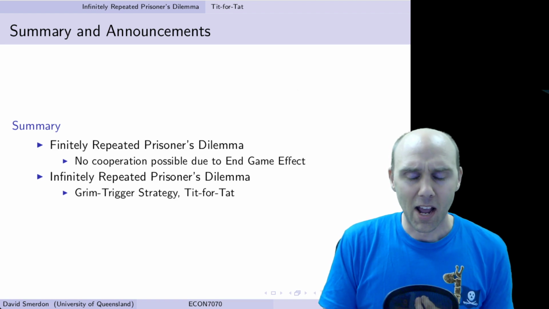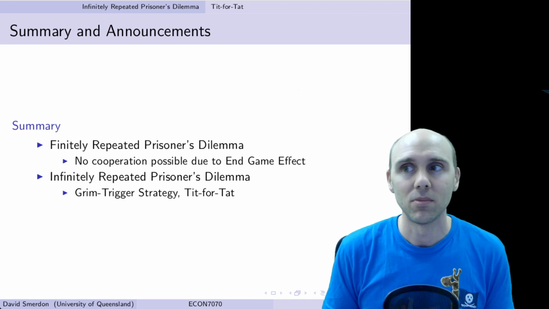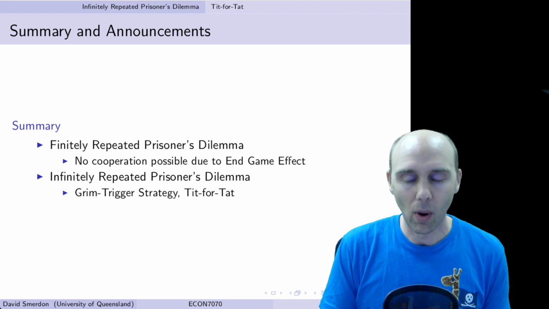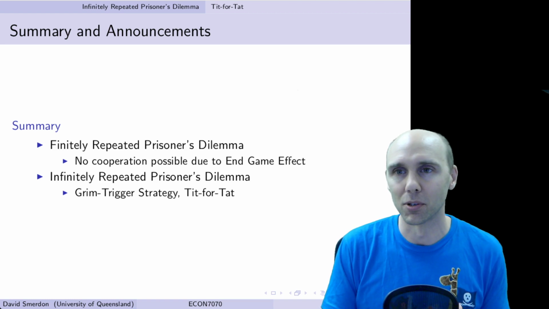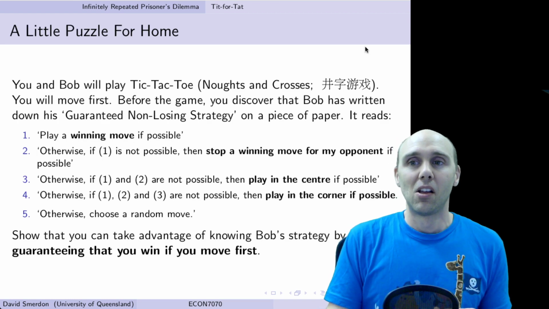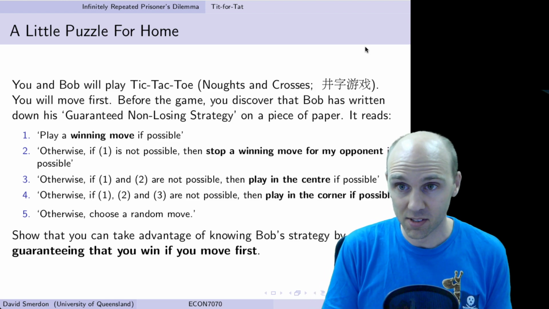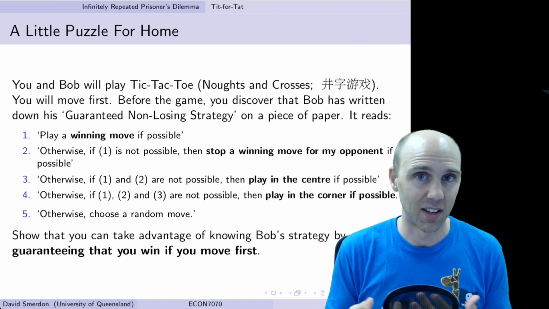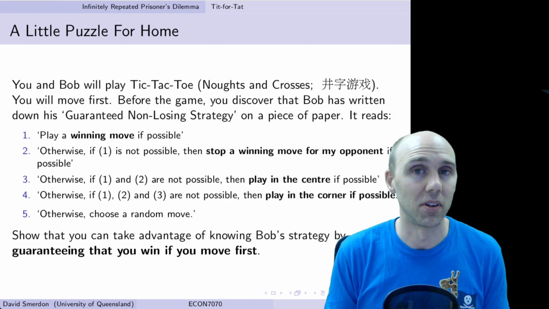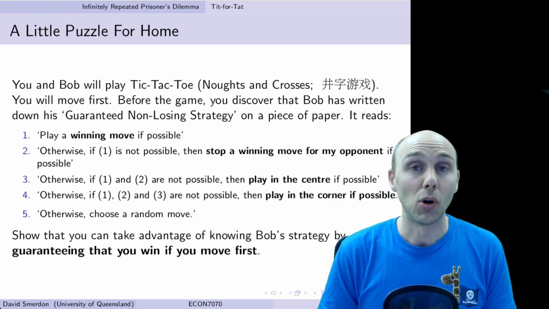As is now becoming a bit of a custom, I want to leave you with some sort of brain teaser for home to think about, in a way of applying the skills that we've looked at in hopefully a fun sort of context. So you might know the game Tic-Tac-Toe, also called Noughts and Crosses. I've put also the Mandarin name for this game. Do you put an X, do you put an O in a 3x3 grid? And you're going to move first.